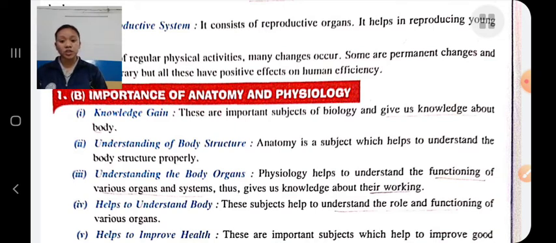Understanding the body structures: with the help of anatomy, we gain knowledge about the structures of our body.